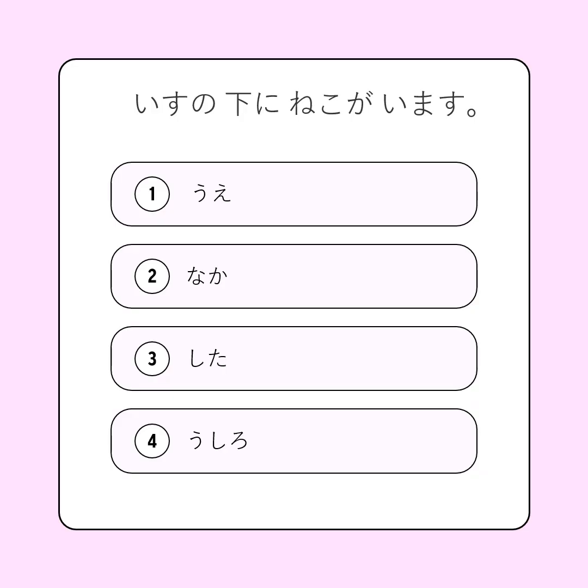So here's the sentence. Isu no shita ni neko ga imasu. 1. 上 2. 中 3. 下 4. 後ろ. What's the correct answer? The answer is shita. So let's break down the sentence and the choices.